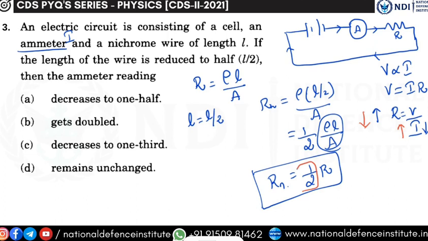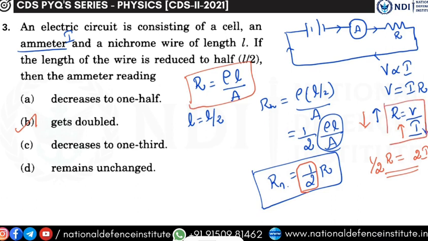That is given by this factor. If you reduce R by half, then your current will be increased to double the value. So, your current gets doubled. Understood? We are talking about two relationships over here. One is R is equal to rho L by A and the second one is R is equal to V by I. So, comparing these two things, we can say that when you reduce the length, the resistance reduces. When the resistance reduces, the current increases.